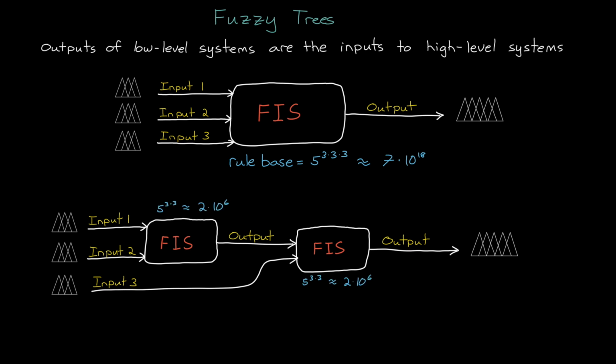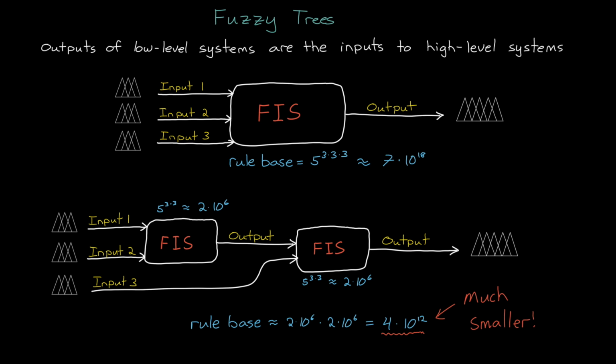However, each of these smaller systems only has about 2 million combinations each. That's 5 raised to the 3 times 3. And since there are 2 of them, the total number of combinations is only about 2 million times 2 million, or 4 times 10 to the 12. Now, that's still a huge number, but much smaller than the single system.